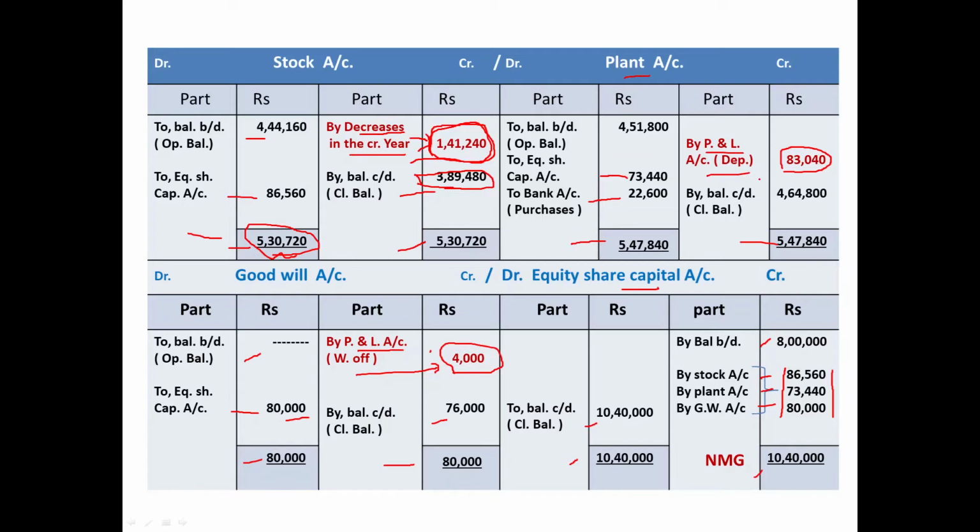It cannot be assumed as a sale because on the fixed asset, every company, every business has to provide the depreciation. There was a closing balance at the end of the year, 4,64,800, on which this must be the amount of depreciation that would have been provided by the company. Profit and loss account debited, plant account credited, depreciation.